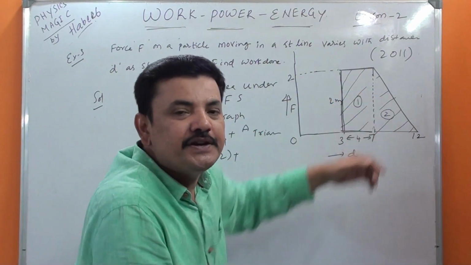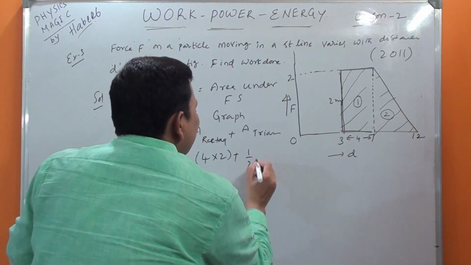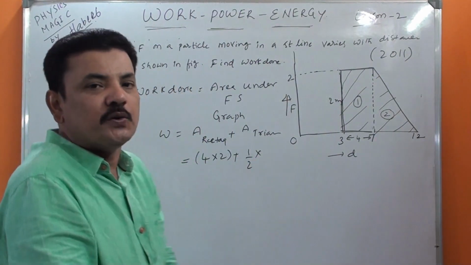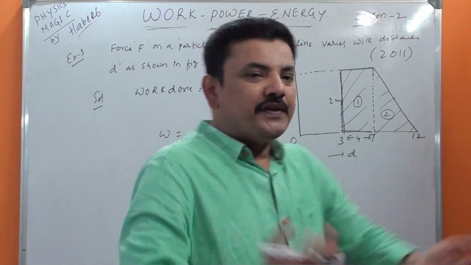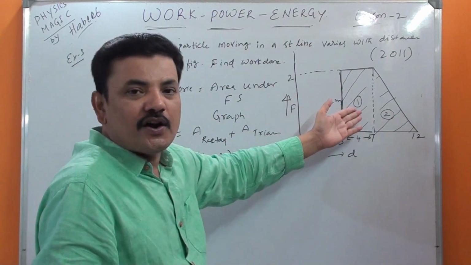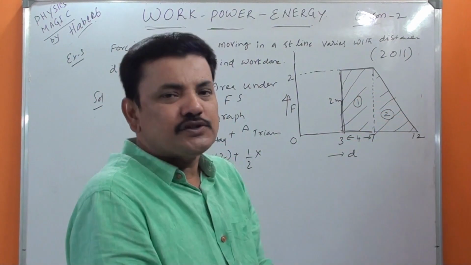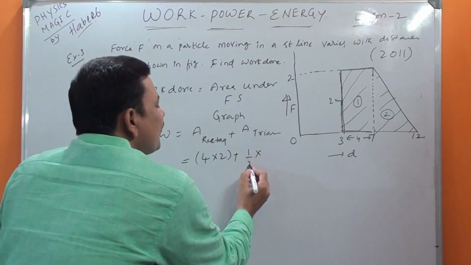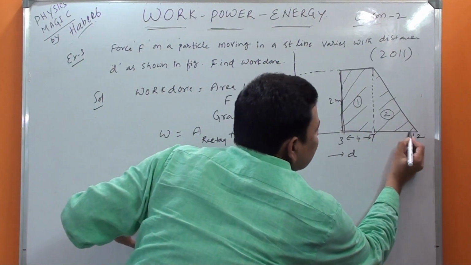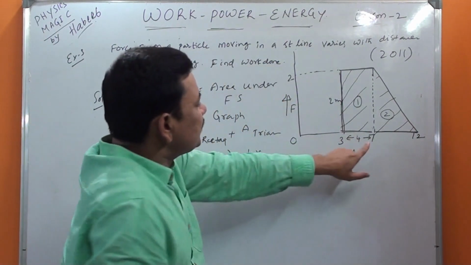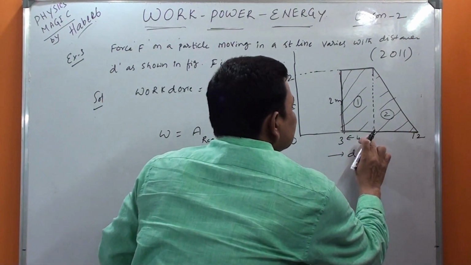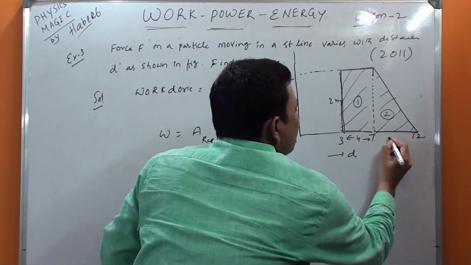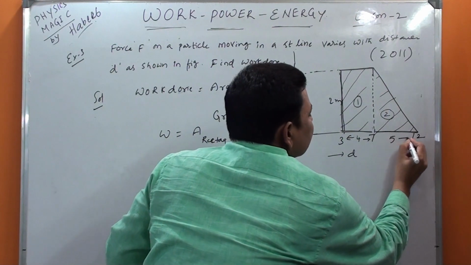the triangle: half into base into height. Everyone is familiar. That's why I told you basic mathematics plays a very vital role. Everyone is familiar with the area of a rectangle and the area of a triangle, so no need to worry. Then half into base. Base means this one. This is 7 and this is 12. So 12 minus 7 is 5.